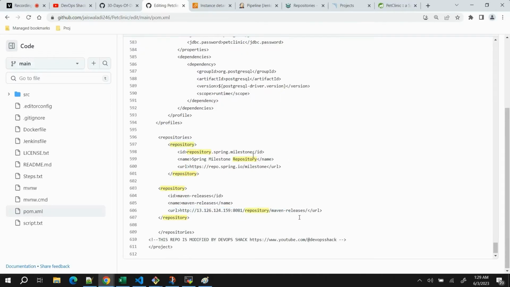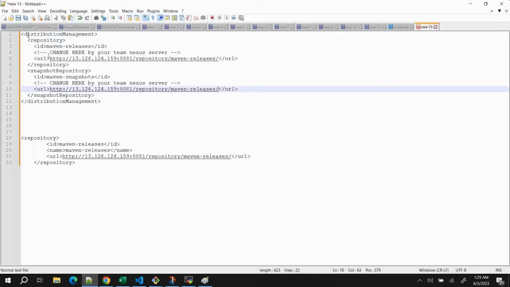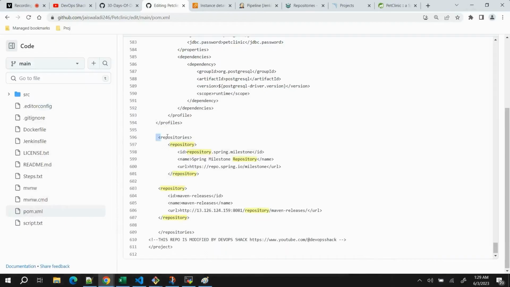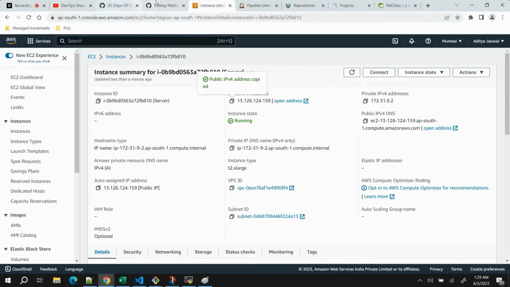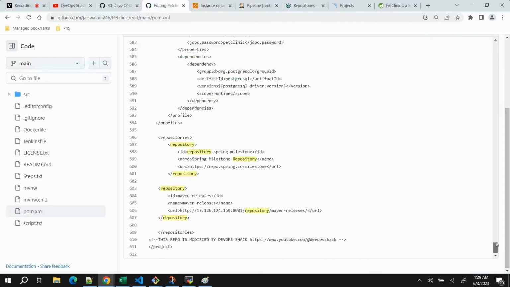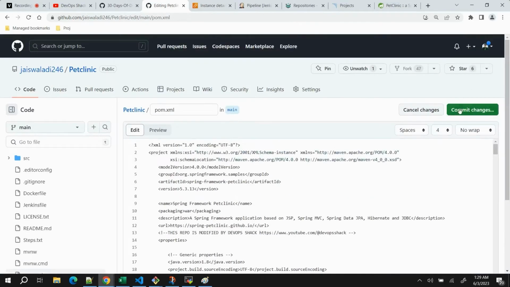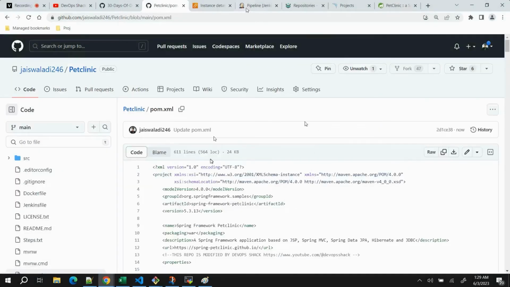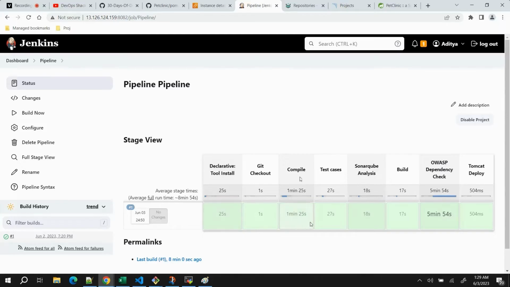When you are forking this application and you want to configure yours, remember two things you need to change. One is inside distribution management, and the second is inside repositories. The repository tag appears in two places, one inside distribution management and the second inside repositories. So two places you need to change, and here you can see I have changed it now. Let me check that it is the correct one. Yeah, okay, this is done. Next I will just save it. So this part is done.